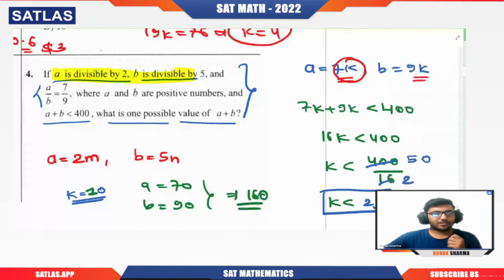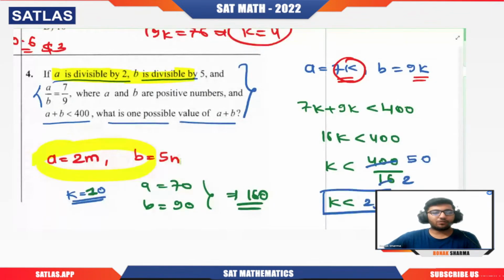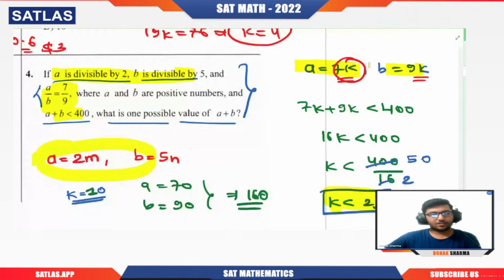Some students will directly take 2m and 5n. No. If they've given you the ratio, directly assume the numbers from there, 7k and 9k. And clearly A plus B is less than 400. So I put that and got the idea that k is less than 25. But now the k value should be taken in such a way that the A and B we get are divisible by 2 and 5 respectively. Okay.